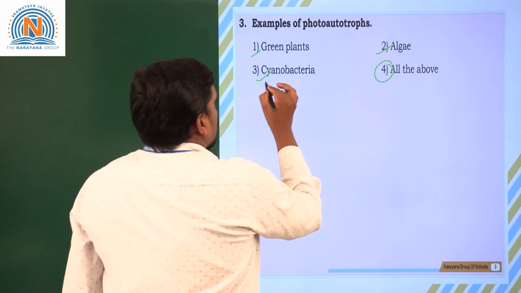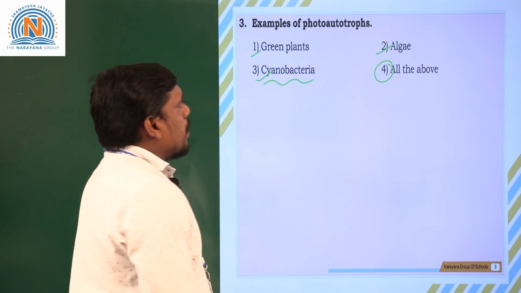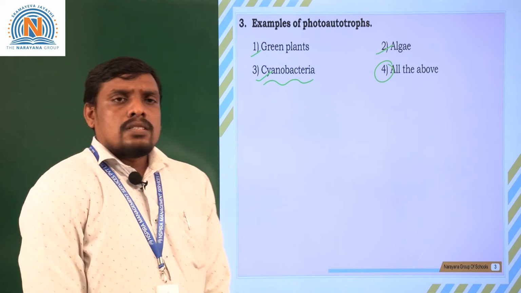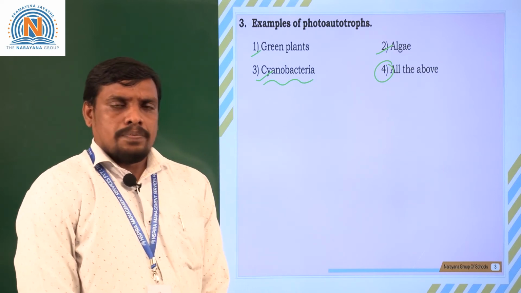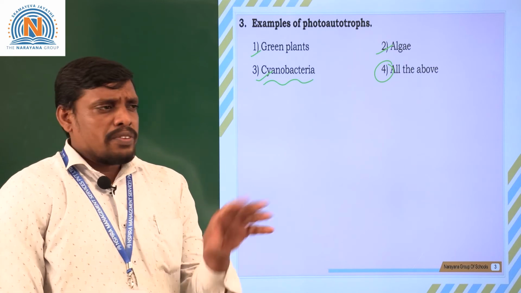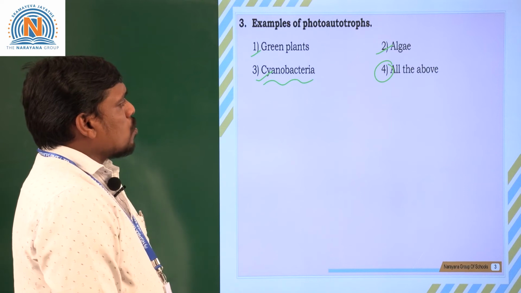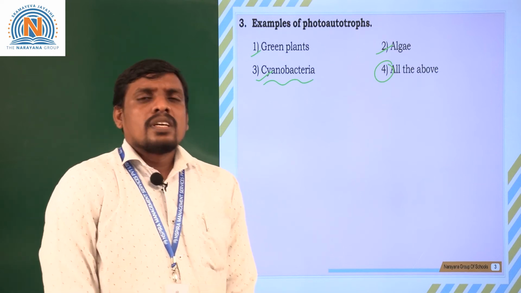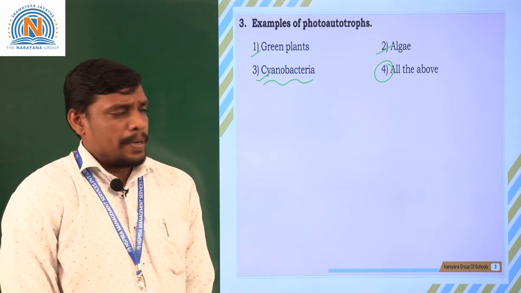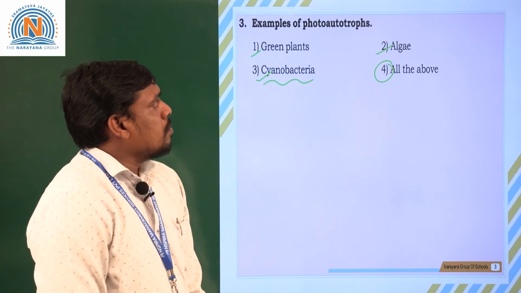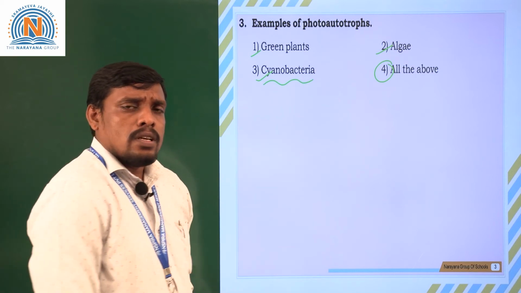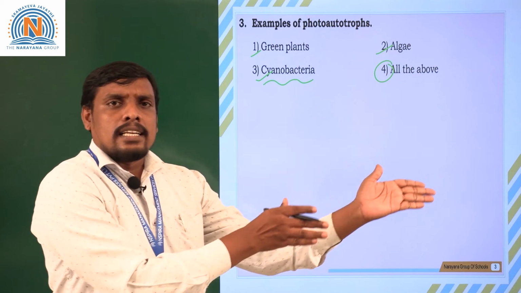You know that cyanobacteria are living in the water, in the soil, everywhere we can see them. They are microscopic. Even though they are microscopic organisms, they can prepare their own food materials.